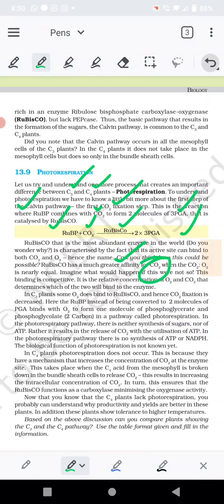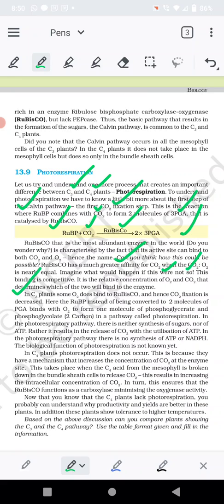Suppose carbon dioxide and oxygen are both present in equal amounts, then in that case the enzyme Rubisco will combine with carbon dioxide, the reason being that it has more affinity for carbon dioxide. So there is always a competition for the binding site between carbon dioxide and oxygen molecules, and the relative concentration of oxygen and carbon dioxide will determine which of the two will bind to the enzyme.